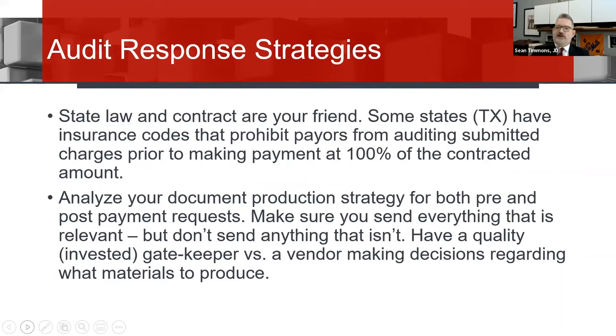Here we're about to enter into the part of this that is a little bit unspoken, and that is: get help. When you're doing these audits and appeals, get help from an experienced lawyer who has done them. If you have a lot of documentation issues, particularly E&M coding audits, where you have multiple factors going on, get help from a consultant to objectively evaluate what your records look like and understand what you're getting into. And the reason I say that is because, and this is really Ross's point to make, state law and your payer contract are your friend.